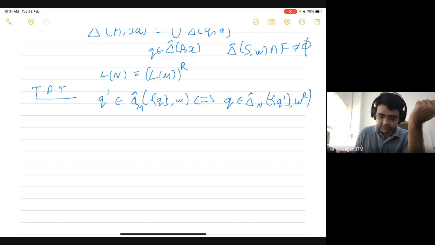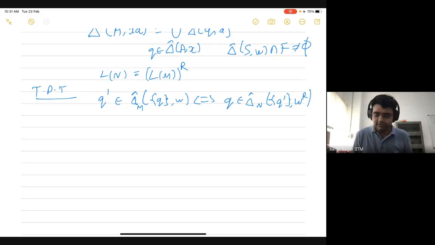Okay, so let's look at what this is saying. This statement is saying that if you begin in a state Q, and you process the entire string W in the automaton M, you end up in a state Q prime, then the reverse thing happens in the reverse automaton. If you begin in Q prime and you process the reverse of the string, then you will end up in the state Q. So why is this enough to show that the language of N is going to be the reverse of the language of M?